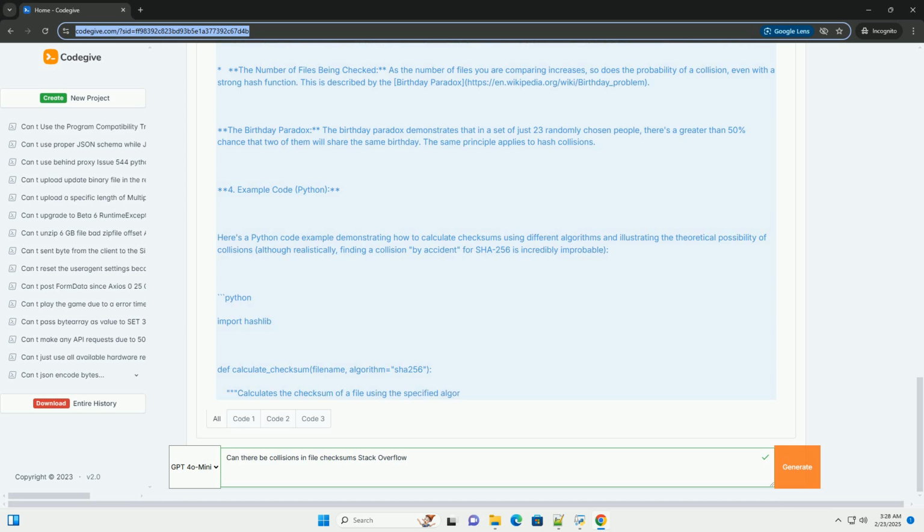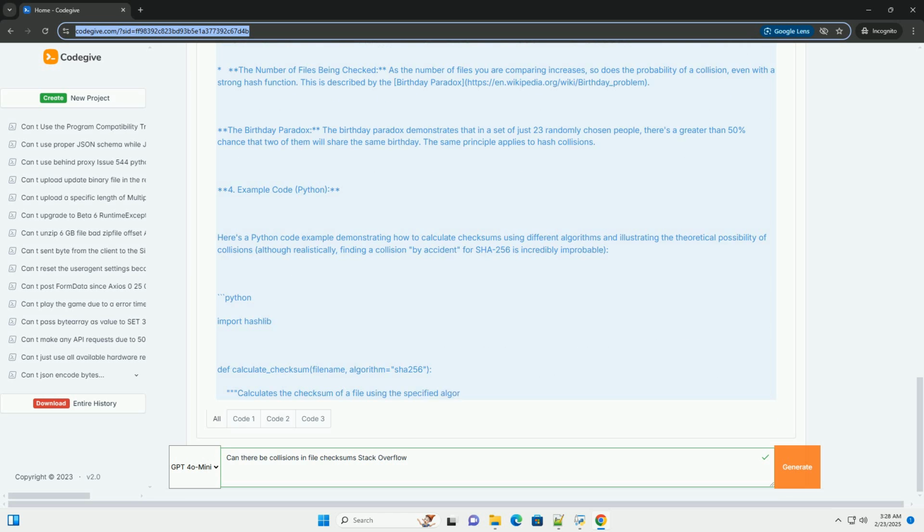Important considerations. Security implications: the possibility of collisions is a major security concern when using checksums for critical integrity verification, such as verifying software downloads or digital signatures. If an attacker can create a malicious file that has the same checksum as a legitimate file, they can substitute the malicious file without being detected. This is why algorithms like MD5 are considered broken.